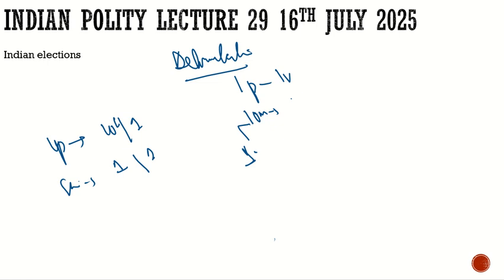So what does it mean? It definitely means that the vote of a person in UP is worth less than the vote of a person in Sikkim. This goes very much against universal adult suffrage.